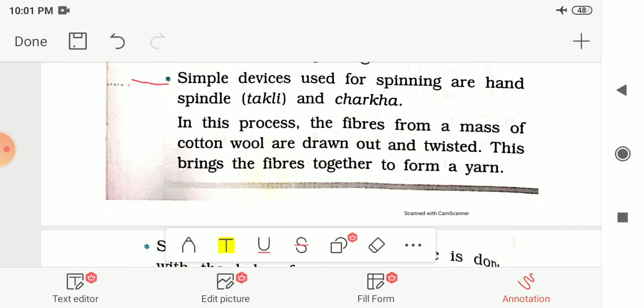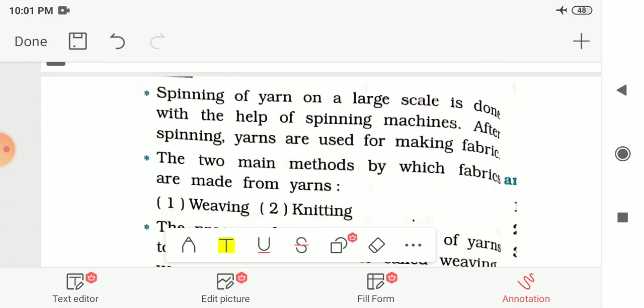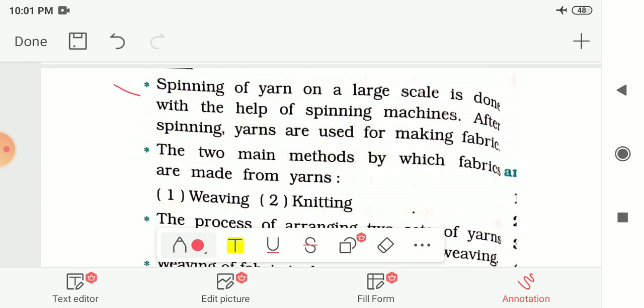In this process the fibers from a mass of cotton wool are drawn out and twisted, and this brings the fibers together to form yarn. In this we are twisting the fibers, and that's how we are preparing the yarn. And the spinning of yarn on a large scale is done with the help of spinning machines. Nowadays spinning machines are also there. So on a large scale we are using these machines to get the cotton fabric. And after spinning, yarns are used for making fabrics.